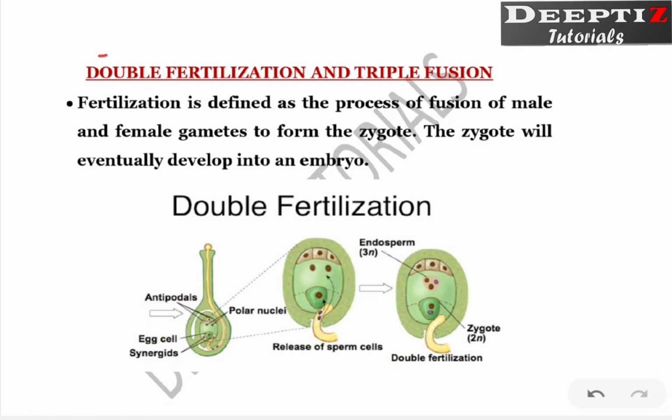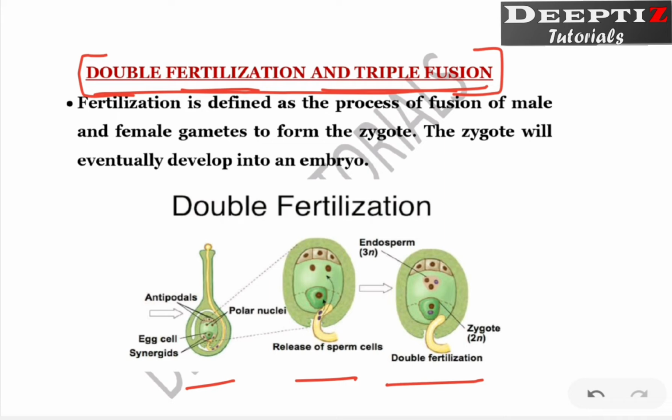Now we will see the next event which takes place after this pollination, that is fertilization and triple fusion. This is another event which happens once the pollen tube has grown. Now, hope you can understand these three diagrams. One thing you have to remember: whenever you see these sperm cells which are written, it is equal to male gametes.